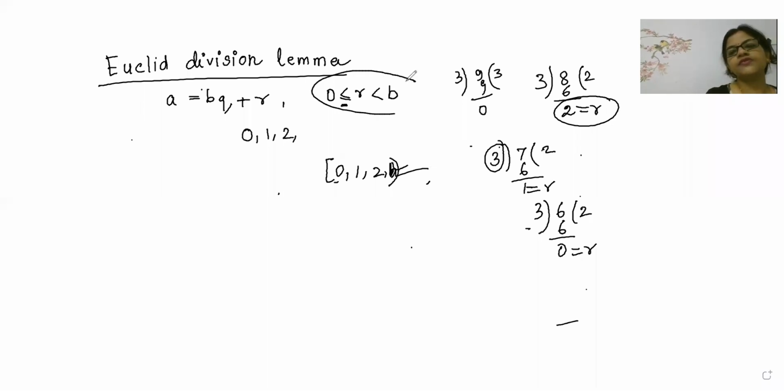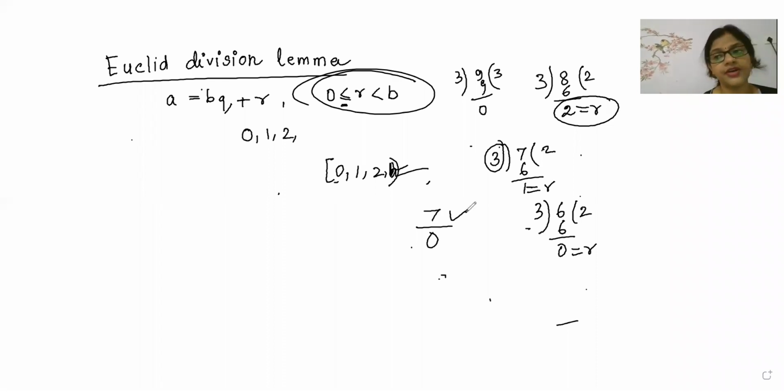This was a very important point. Whenever you are writing Euclid division lemma, one more thing you must remember: B is not equal to 0. Look here, if divisor is equal to 0, then it will become infinity. Think about it. 7 divided by 0. What is 7 here? 7 is dividend.